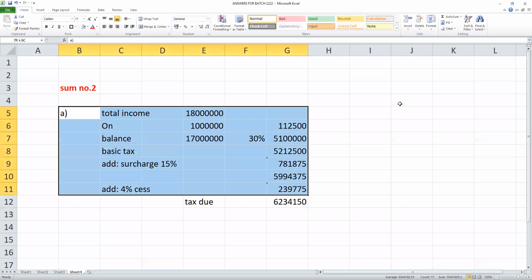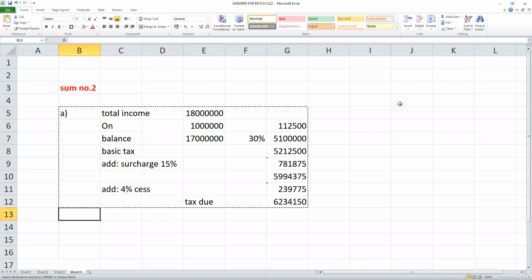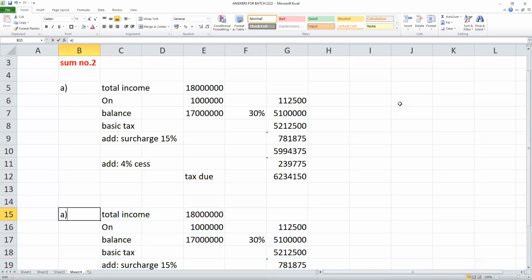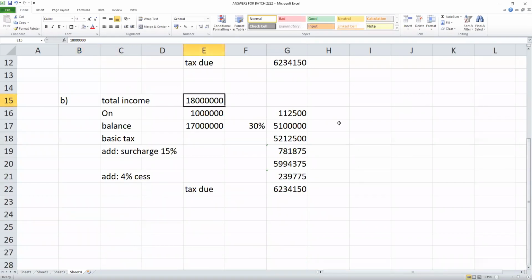Next. Case B. Tell me, what is your income? 4 crore 10 lakhs. On the first 10 lakhs, 1,12,500. Above 10 lakhs, balance 4 crores at 30%.